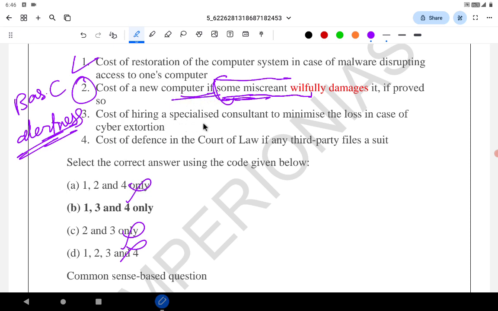3. The cost of hiring a specialized consultant to minimize the loss in case of cyber extortion. Correct? See, I don't know. Usually students don't cover this, but just by statement 2 you can eliminate and get the answer. 1, 3, or even 4, the cost of defense in the court of law if any third party files a suit, don't sound wrong. 2 is absurd and wrong.